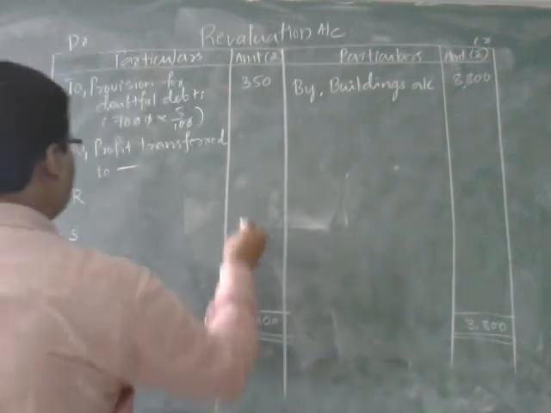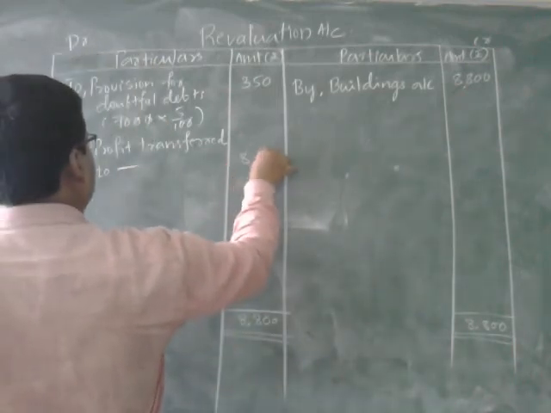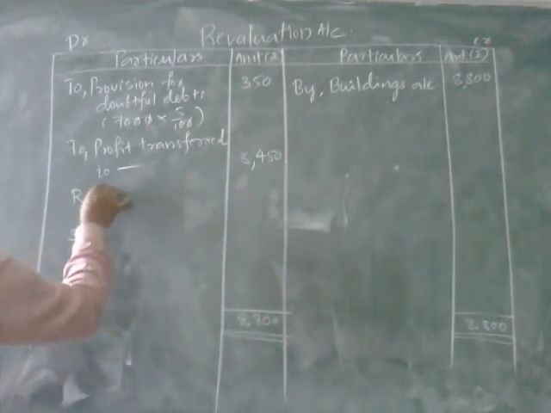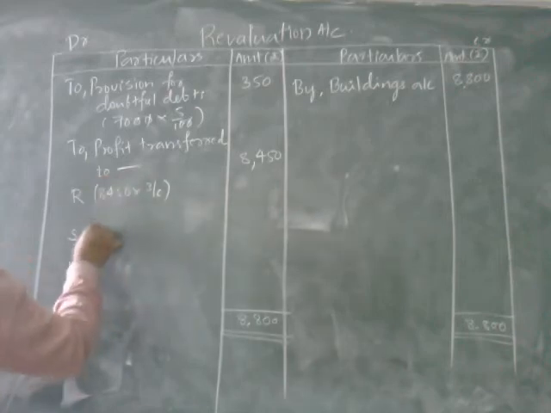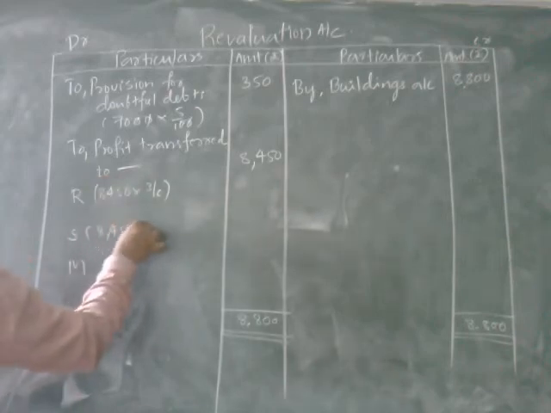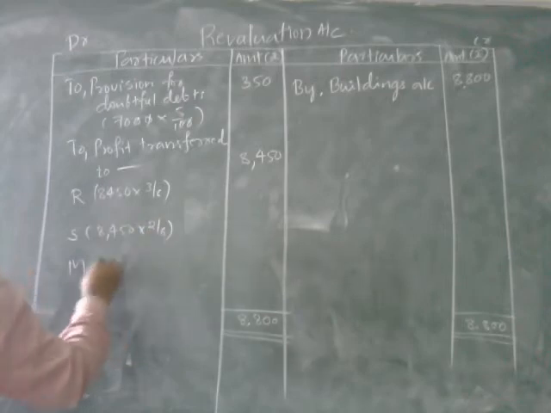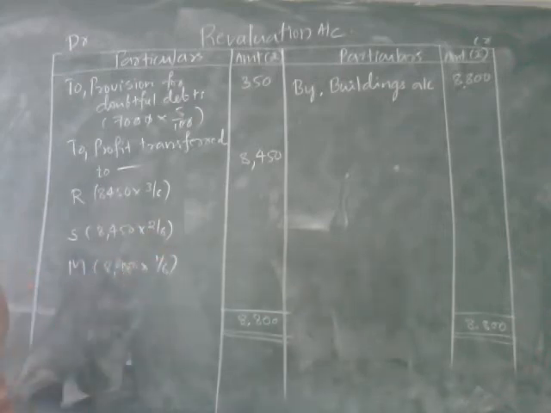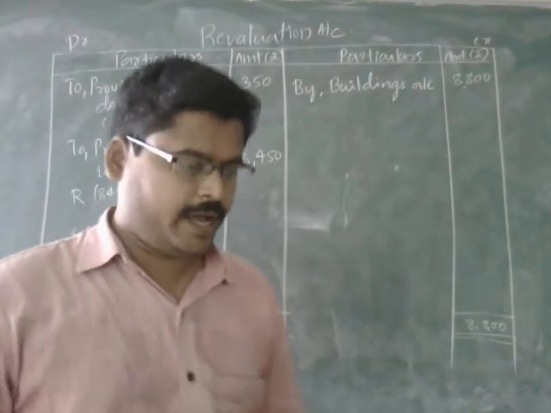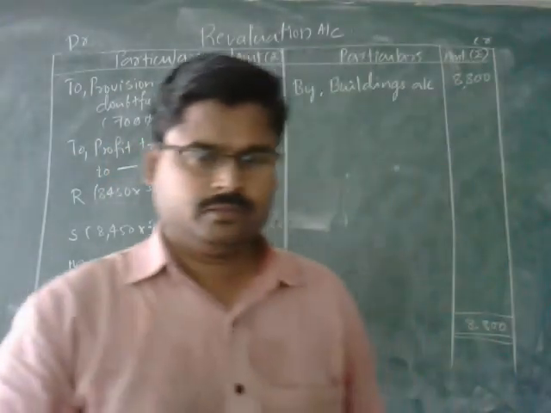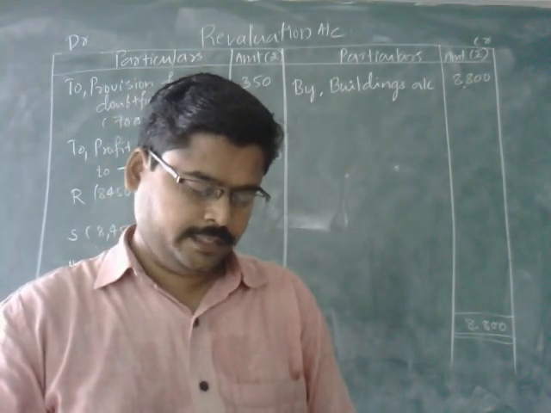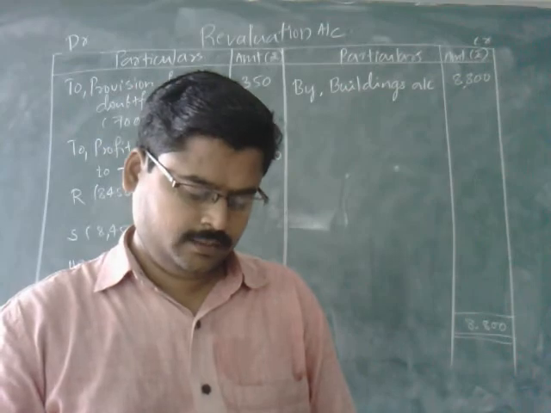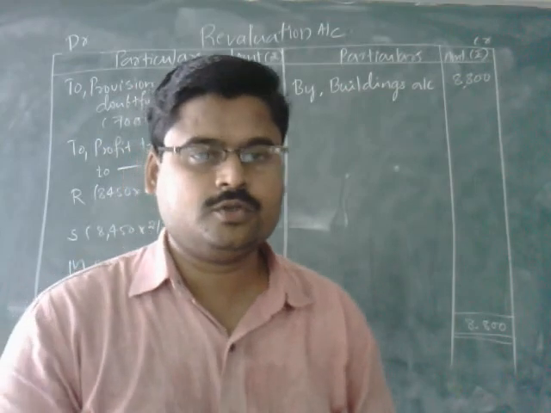The difference will be 8,450. 8,450 into 3 by 6, 8,450 into 2 by 6, 8,450 into 1 by 6. And if you simplify, 8,450 into 3 by 6, it is 4,225.